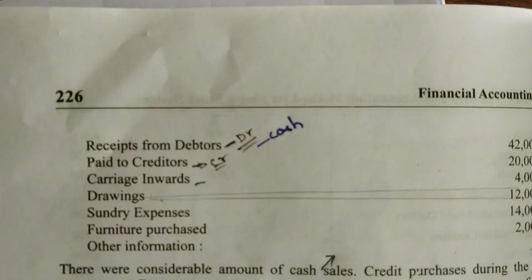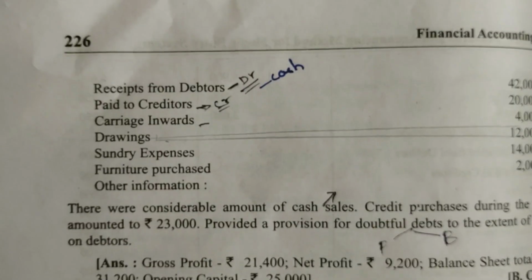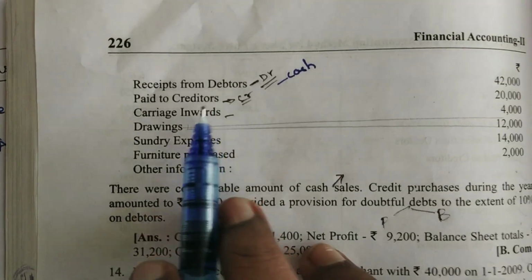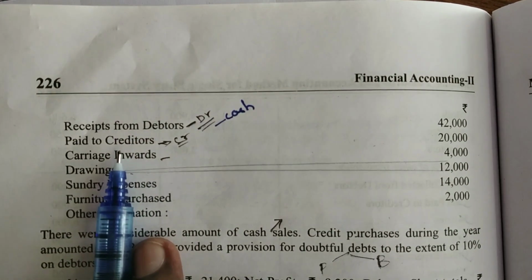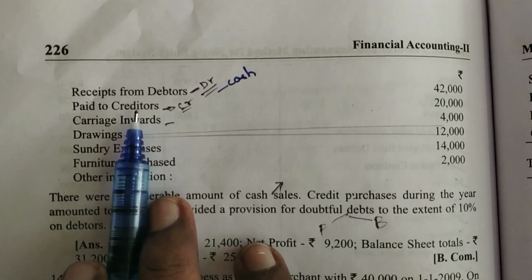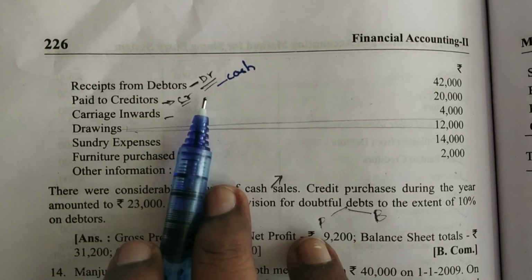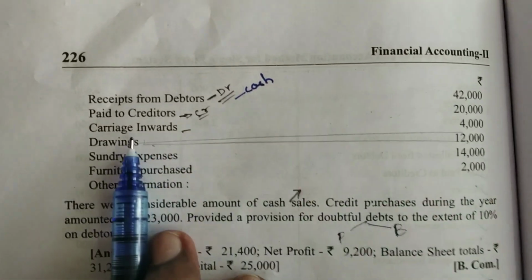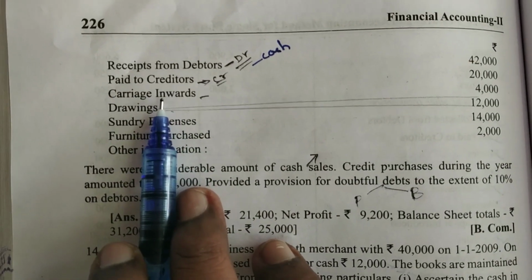Now see the question for the other transactions. Receipt from debtors, we have already taken this journal entry. And see the next one, paid to creditors. Paid to creditors means cash is going out. What is the journal entry? Creditors account debit to cash account. That means on the credit side of the cash account, we have to take this 20,000 in the name of by creditors. And see, carriage inwards, this is an expenditure.